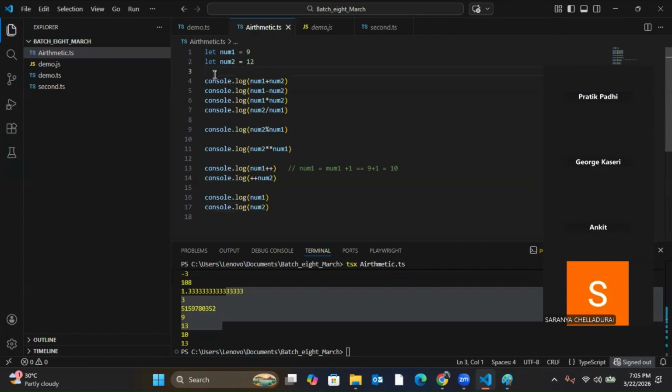Commenting a single line, you use double backslash. Let's say I want to comment multiple lines. Because if I have 100 lines, I cannot comment 100 lines one by one, right? So to comment multiple lines, I can do this one. This symbol I have to use at the beginning and at the end. It will comment everything. There is no option like select that and run it, something like that. No. Okay.